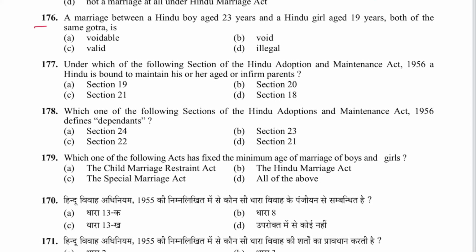Next 176. A marriage between a Hindu boy of 23 years and a Hindu girl aged 19, both of the same Gotra, is valid. C is the answer. On Gotra there is no prohibition. On what is the prohibition? On Sapinda, okay. And relation in prohibited degree.